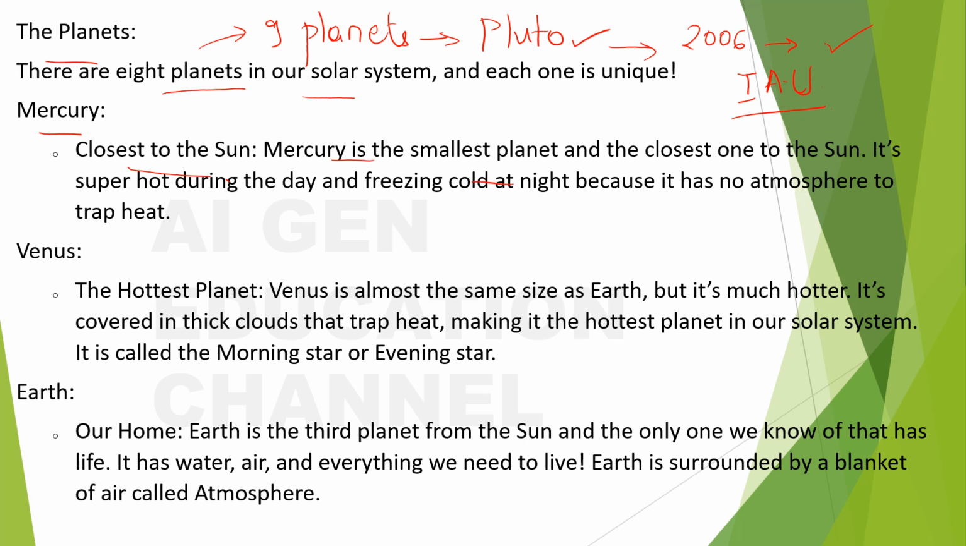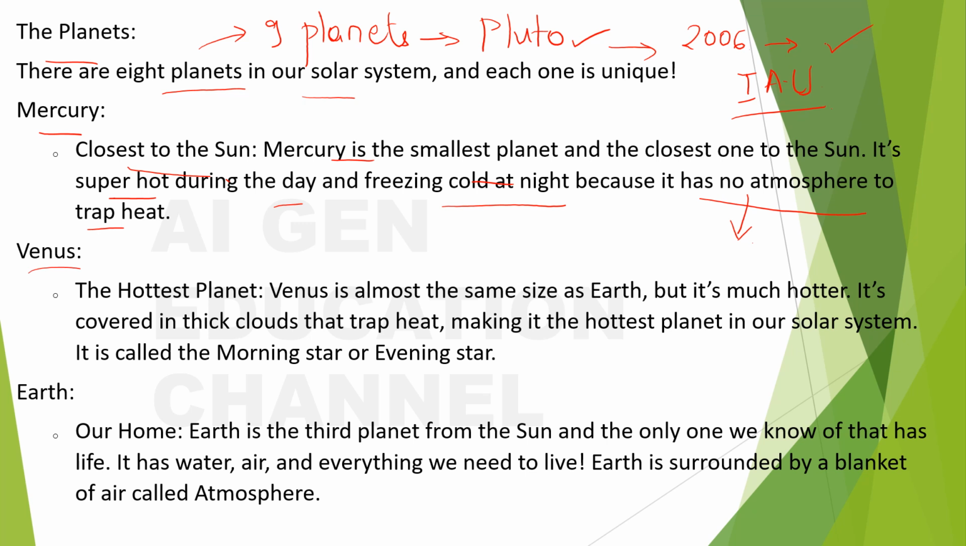And okay, sorry, this is a repetition. And next, it's super hot during the day and freezing cold at night because it has no atmosphere to trap the heat. This is so important. Which planet doesn't have an atmosphere? Mercury doesn't have an atmosphere, and it is super hot during the day and freezing cold at night. Why? Because it has no atmosphere to trap the heat.